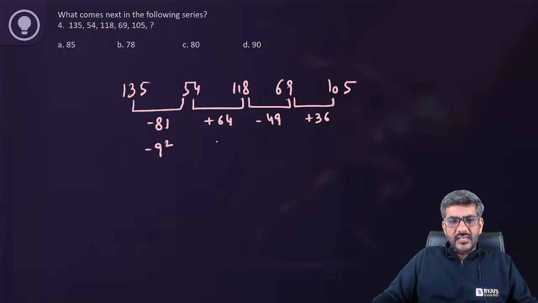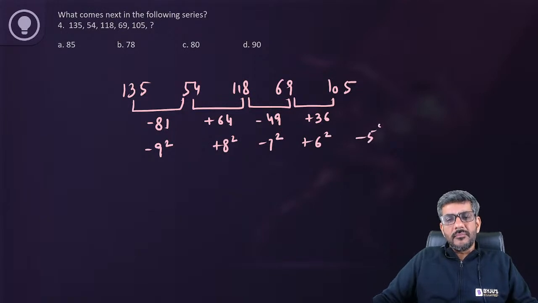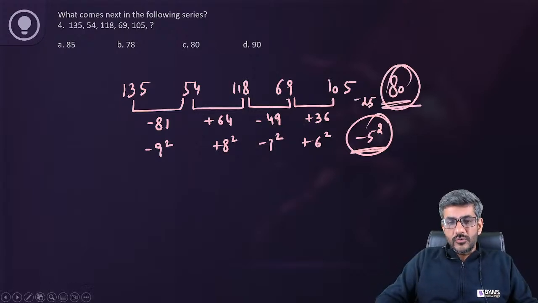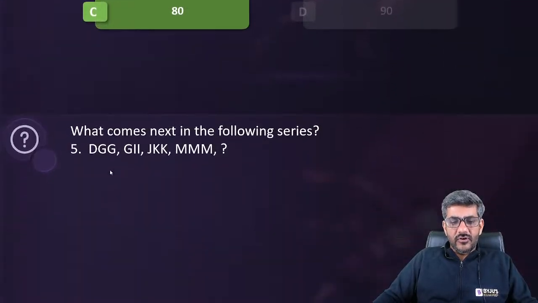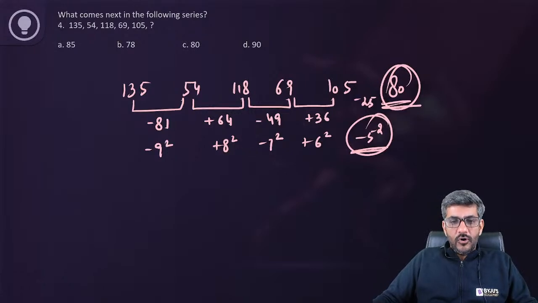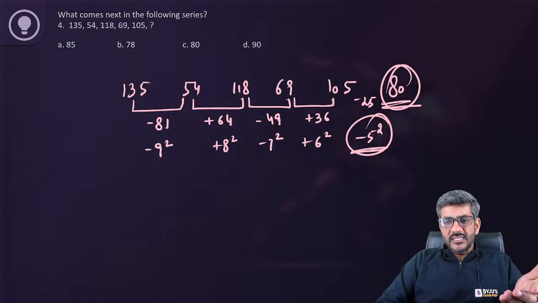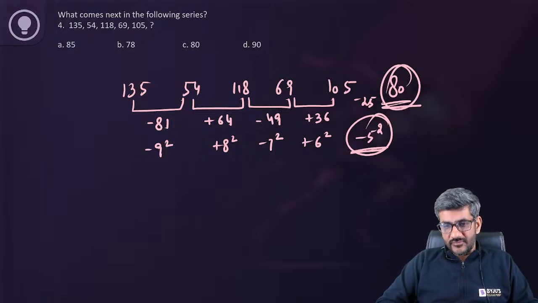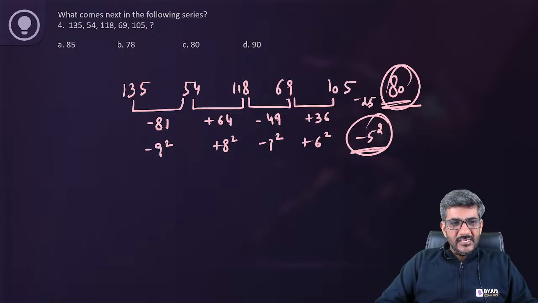Minus 9 square, then we have plus 8 square, then minus 7 square, then plus 6 square. Next has to be minus 5 square, that is minus 25. So 105 minus 25 should be the next number, which is equal to 80. So 80 is the right answer for this question. I hope all of you got this point. यहां आपको आराम से समझ में आ गया है. So it is 135 minus 81 plus 64 minus 49 plus 36, and that way we get the answer for this. Alternate difference will be easier.